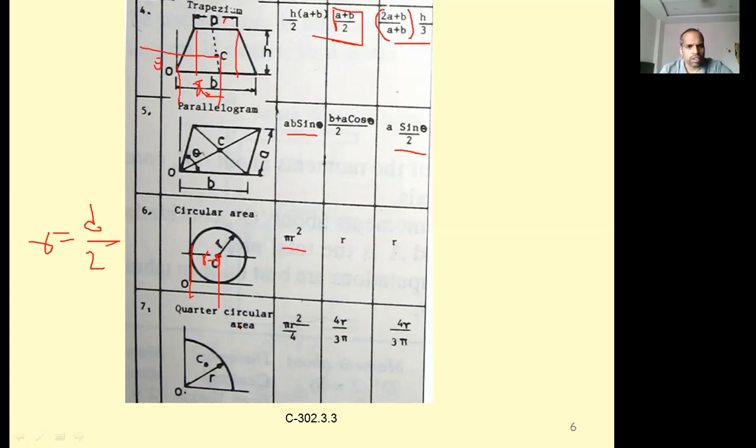Next one is the quarter circle area. Quarter circle means part of a circle, so the area is one-fourth, because the total area is pi r square. And what is the centroidal distance? 4r by 3 pi, and 4r by 3 pi. So this is the centroid C. From here to here is x bar, and similarly this is y bar.